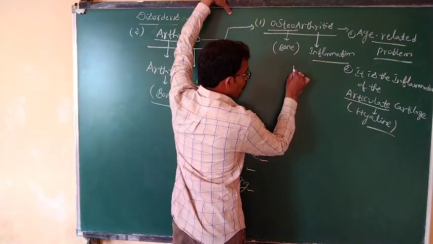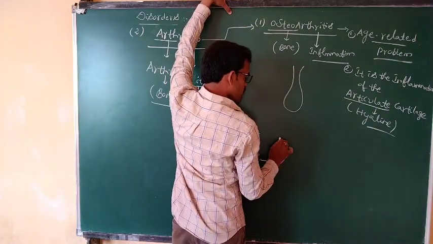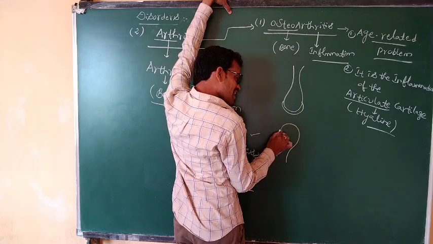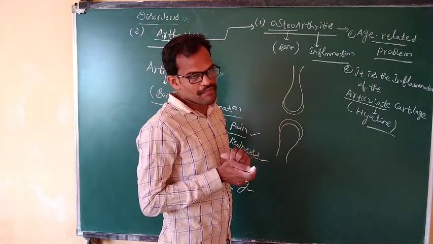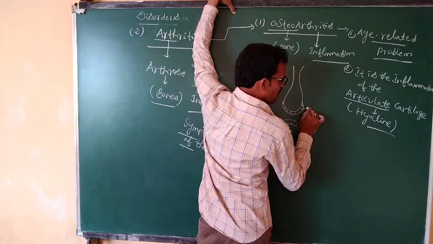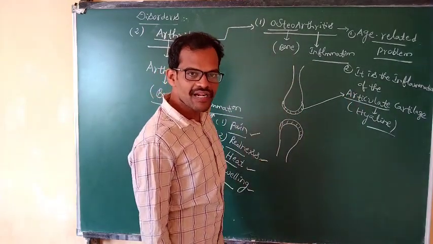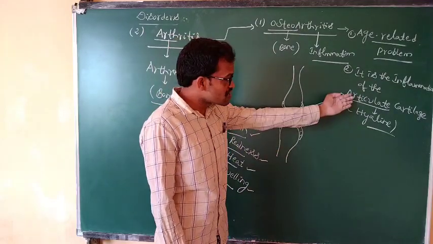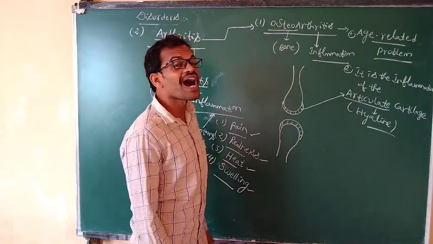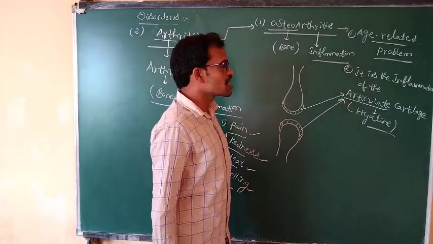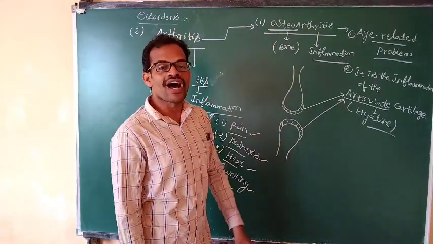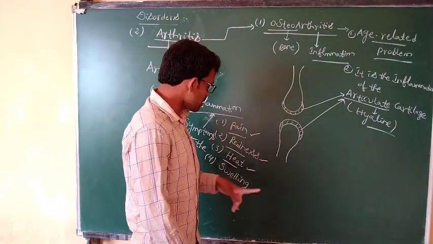If you observe two bones, the end of the bone consists of articular cartilage. When this articular cartilage is damaged, it leads to osteoarthritis.